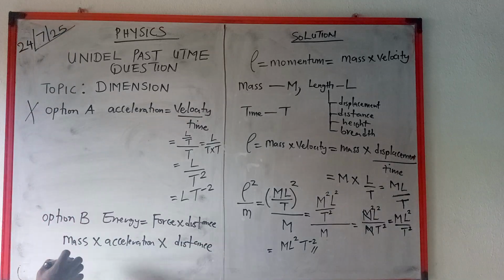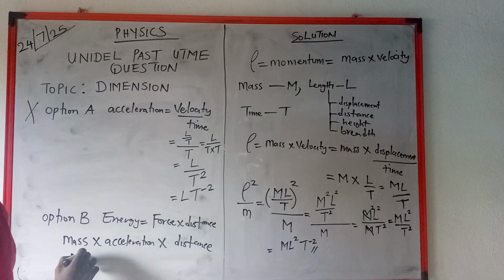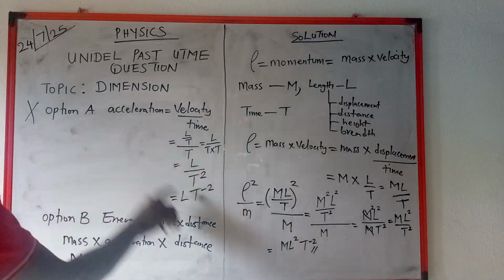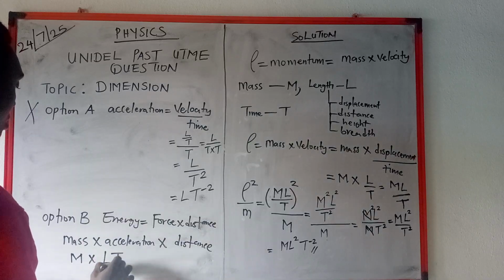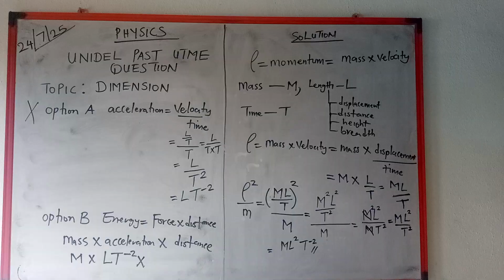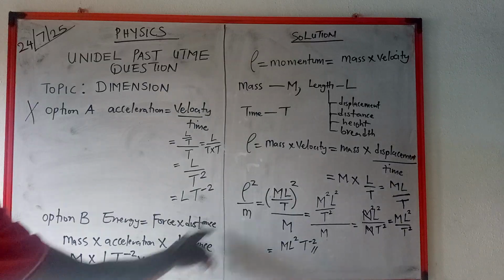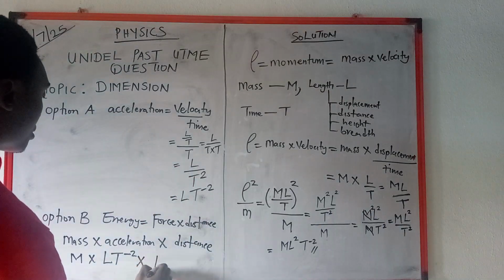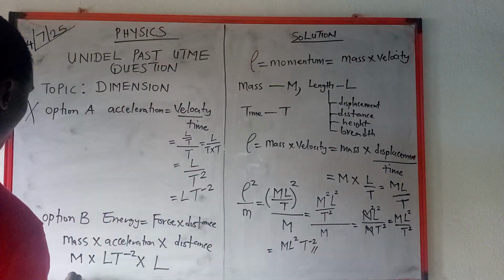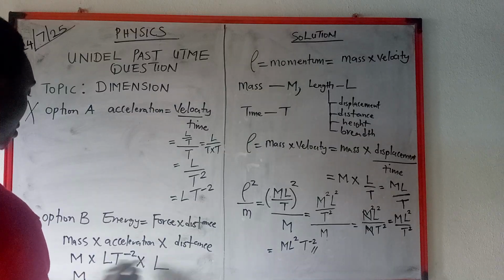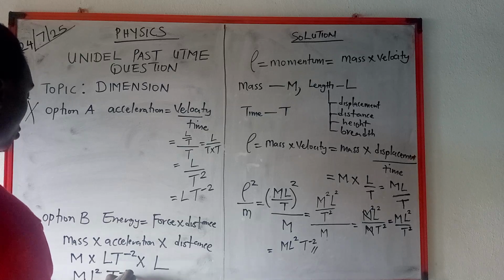Now what is my mass? Mass is M. What's my acceleration? We have acceleration to be LT minus 2. And what's my distance? Our distance is L. Put your L here. So multiply all through. This is what I'm going to have: M L times L, L squared, T raised to the power of minus 2.